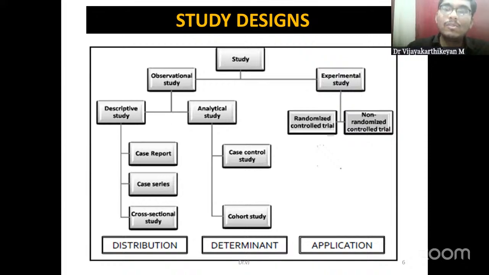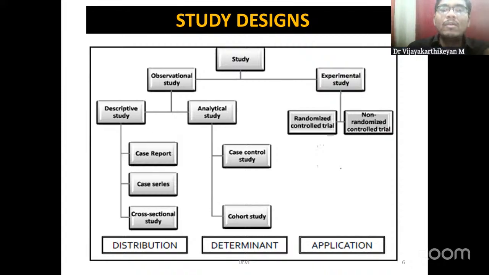If we also test the association, then it becomes an analytical study. Other examples for analytical studies are the case control and cohort studies. And the experimental studies, depending upon whether we randomize the population into groups, we divide into two types: randomized control trials and non-randomized control trials.